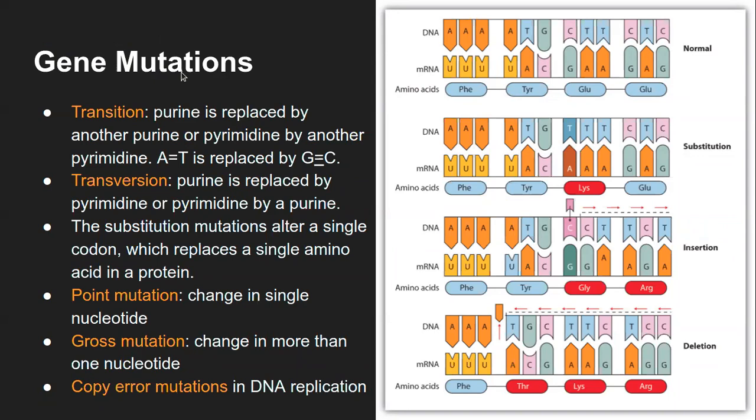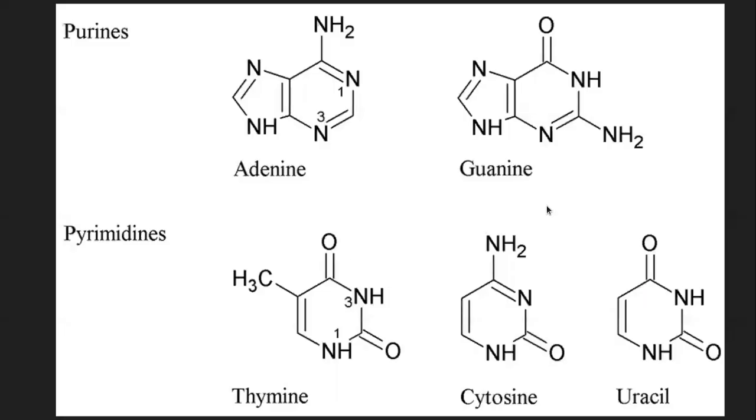So gene mutations can be of the transition type. Transition in the sense of purine and pyrimidine, let me show you what they are.